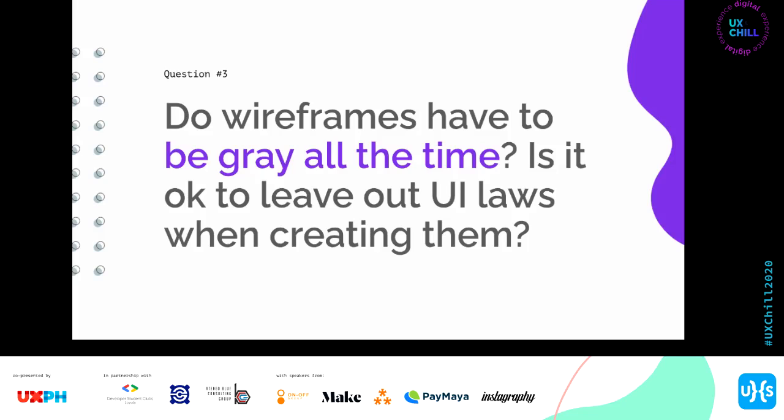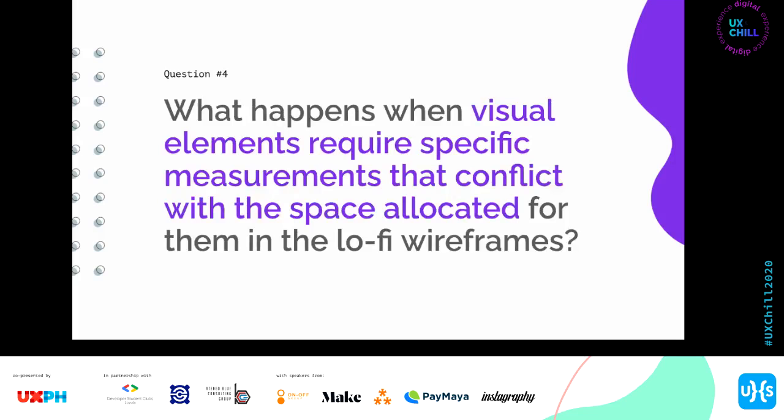So, yeah, that's question number 3. Okay. Similar question, but I think we've touched on it naman na kanina. What happens when visual elements require specific measurements that conflict with the space allocated for them in lo-fi wireframes?